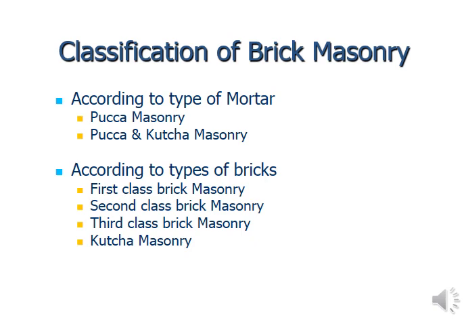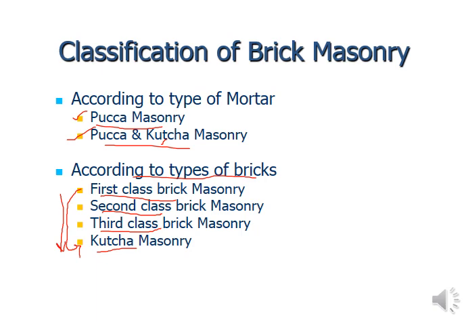So the last slide for today is about the classification of brick masonry. According to the type of mortar, you have pakka masonry, and you have pakka and kacha masonry. According to the types of bricks, you may have first class brick masonry, second class brick masonry, third class brick masonry and kacha masonry. So from the most efficient brick to the least efficient brick, it is going to be classified. Here it is simple: pakka masonry, pakka and kacha mixed, or just the kacha one.